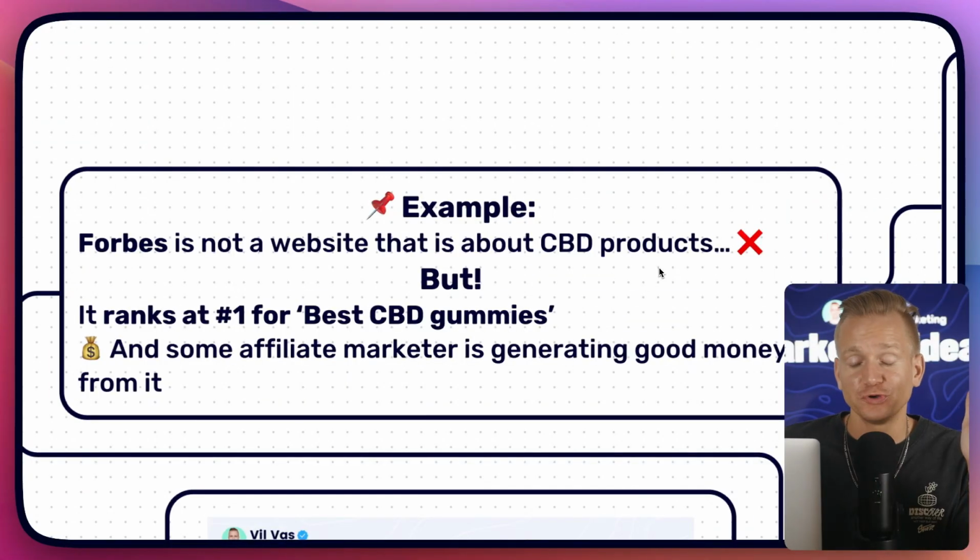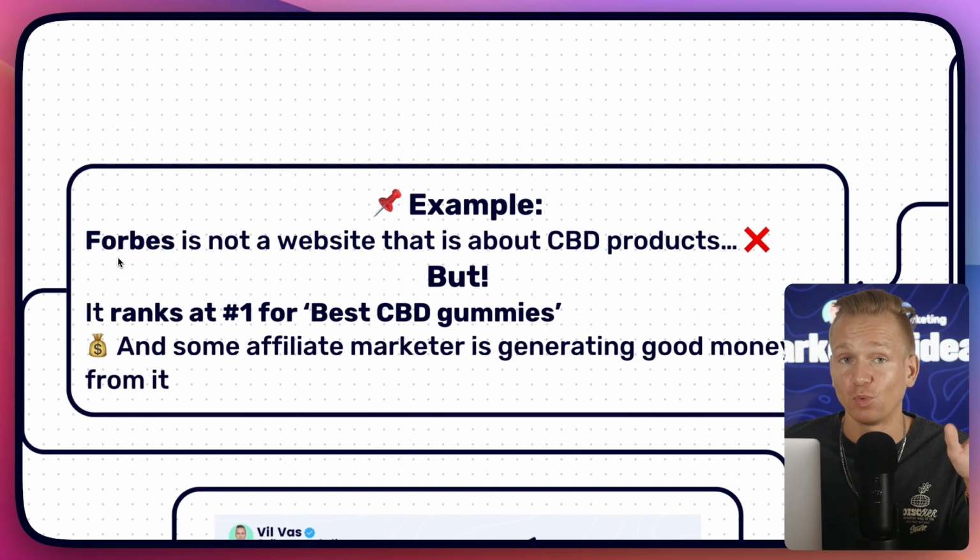How to make a ton of money with affiliate marketing with this AI and Google loophole. It's absolutely going to blow your mind. So first of all, let me show you a quick example that's going to blow your mind, and it's going to explain really well how this works.